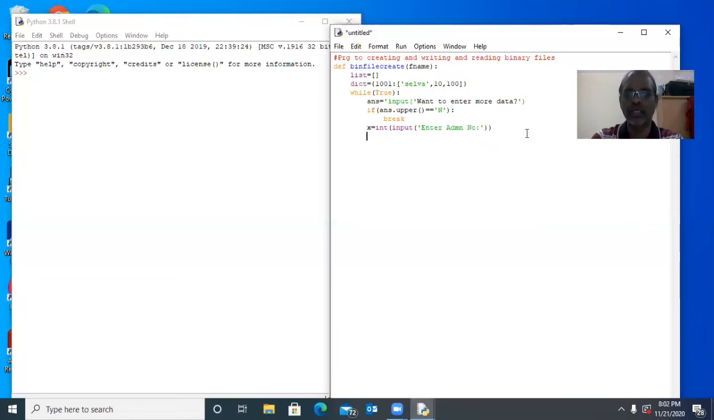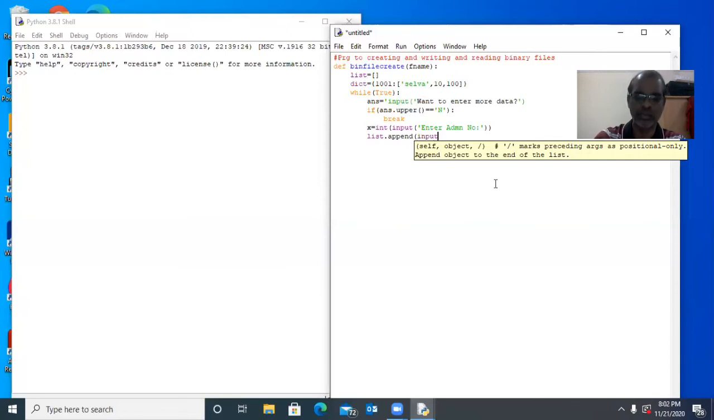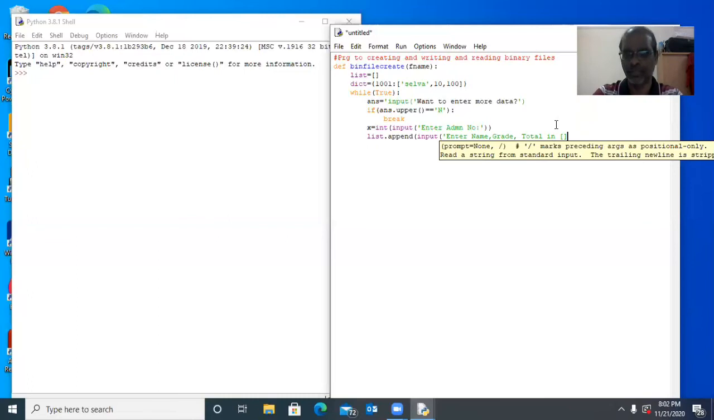Then we have to enter one list. That list should contain the second student's name, second student's grade, second student's total. For example, Guru, 10th grade, 500. So I like to add append. Already we are having one list. Into the list we like to append input: enter name, comma, grade, comma, total, in square brackets because we are going to assign one list as a value.